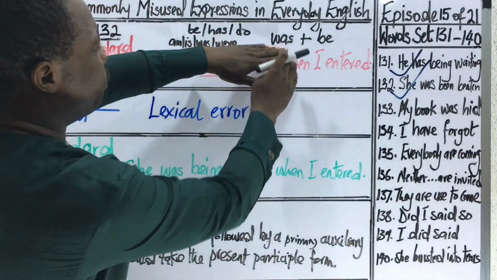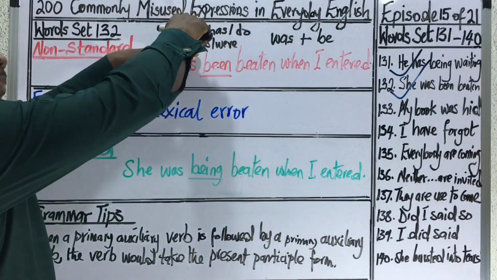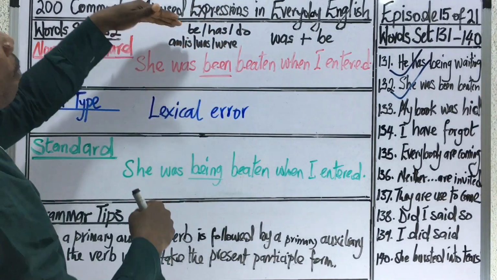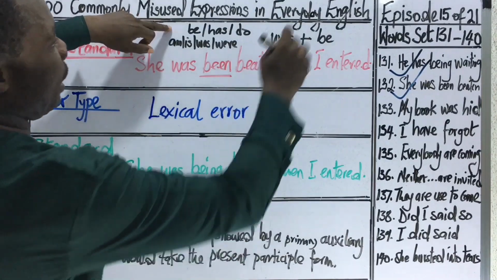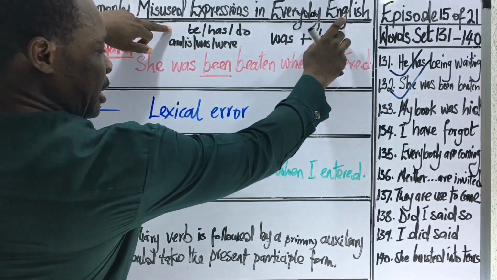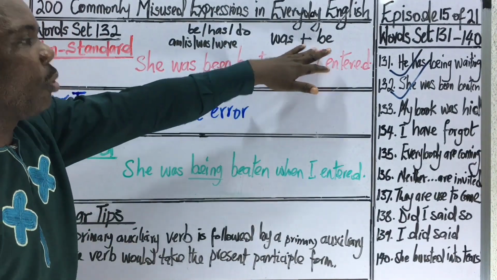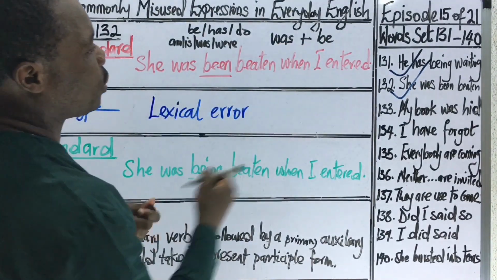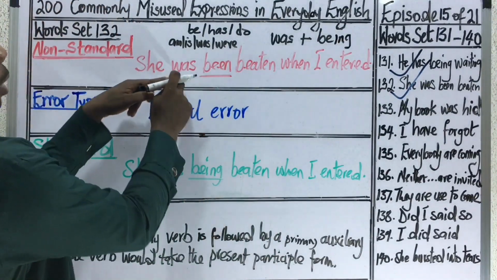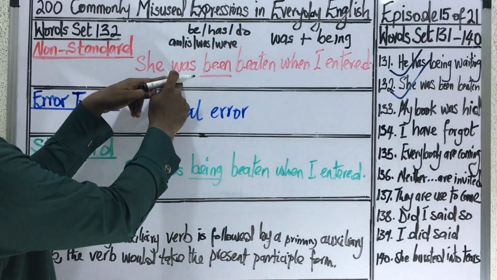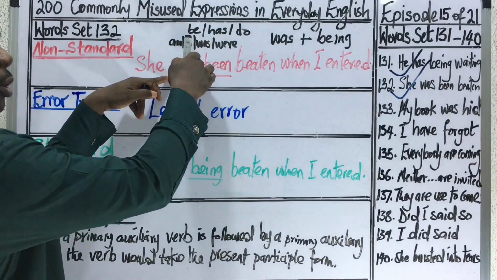Now, whenever you are combining a primary auxiliary verb with be, another primary auxiliary verb, which are all in the same category, the second verb, that is this be, will take the form of present participle. So in this combination, you are going to say "was being." But what we have in our expression is something like "was being." So this is why this expression is wrong.